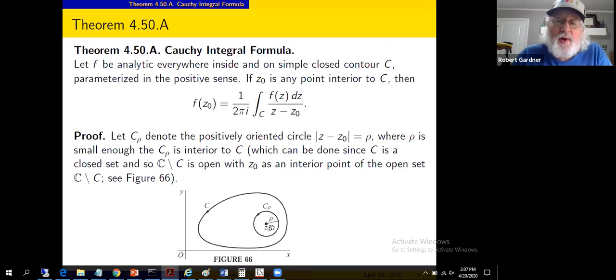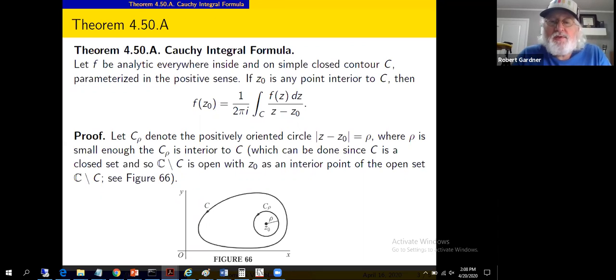So a little circle of radius rho and center z sub 0, where rho is small enough that C sub rho is interior to the big outer contour C. So we know the interior of C is an open set. z sub 0 is an interior point of that region. So there's a sufficiently small rho that'll allow us to choose a C sub rho of this sort. It's just an elementary topology argument.